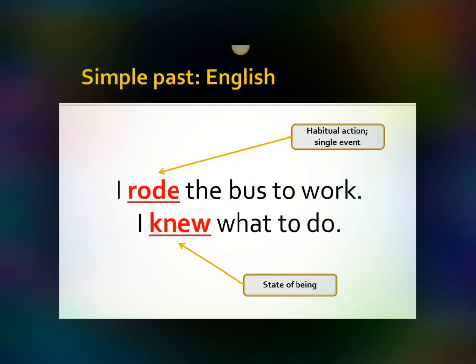So, simple past, the first sentence, I rode the bus to work, it reports a habitual action. I rode the bus to work every day. Or it could be a single event in the past. I rode the bus to work, and then I did something else. Or it could be a state of being. I knew what to do. In each case, it's a simple past. It's one verb. It's not a construction with a helper verb. I have ridden the bus to work, or I have known what to do. So that's essentially the simple past in a nutshell in English.